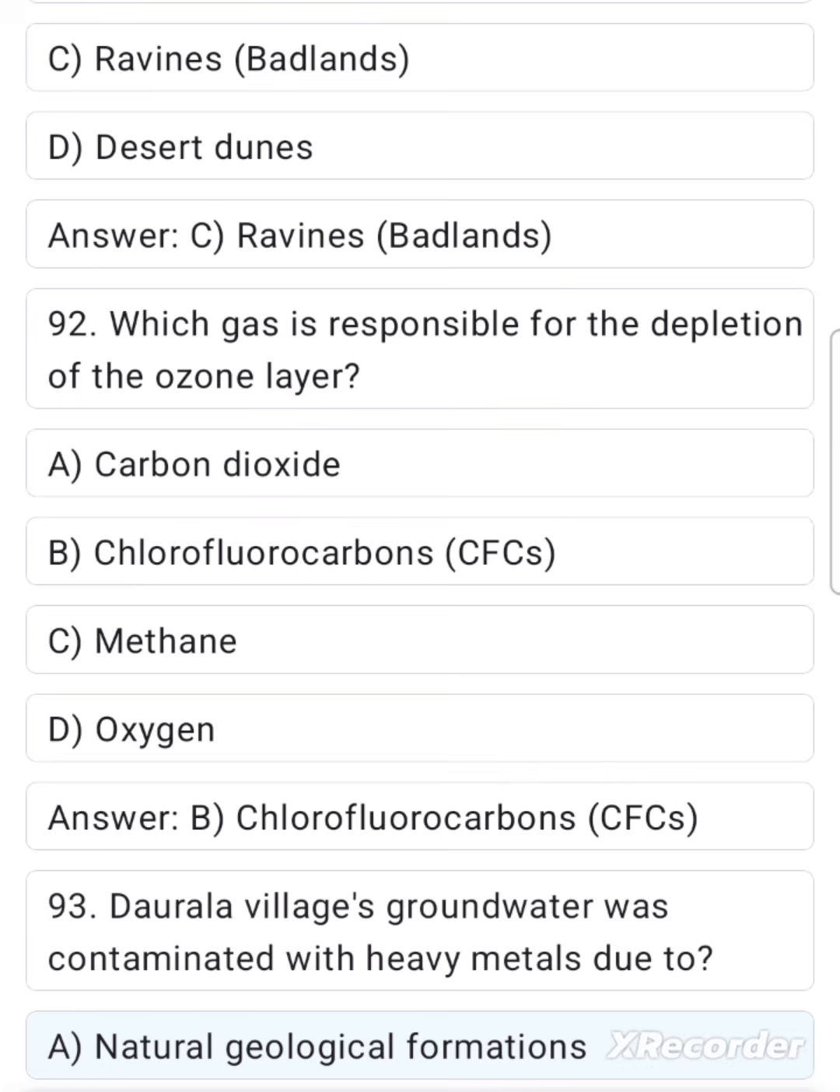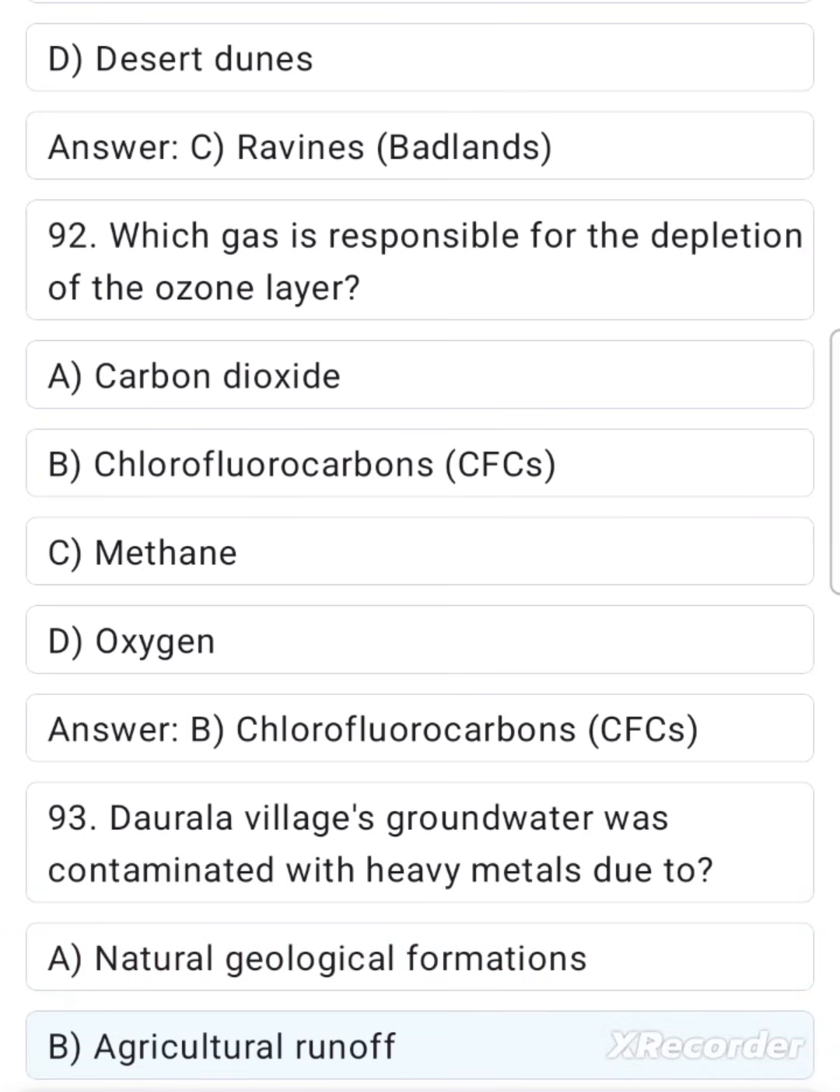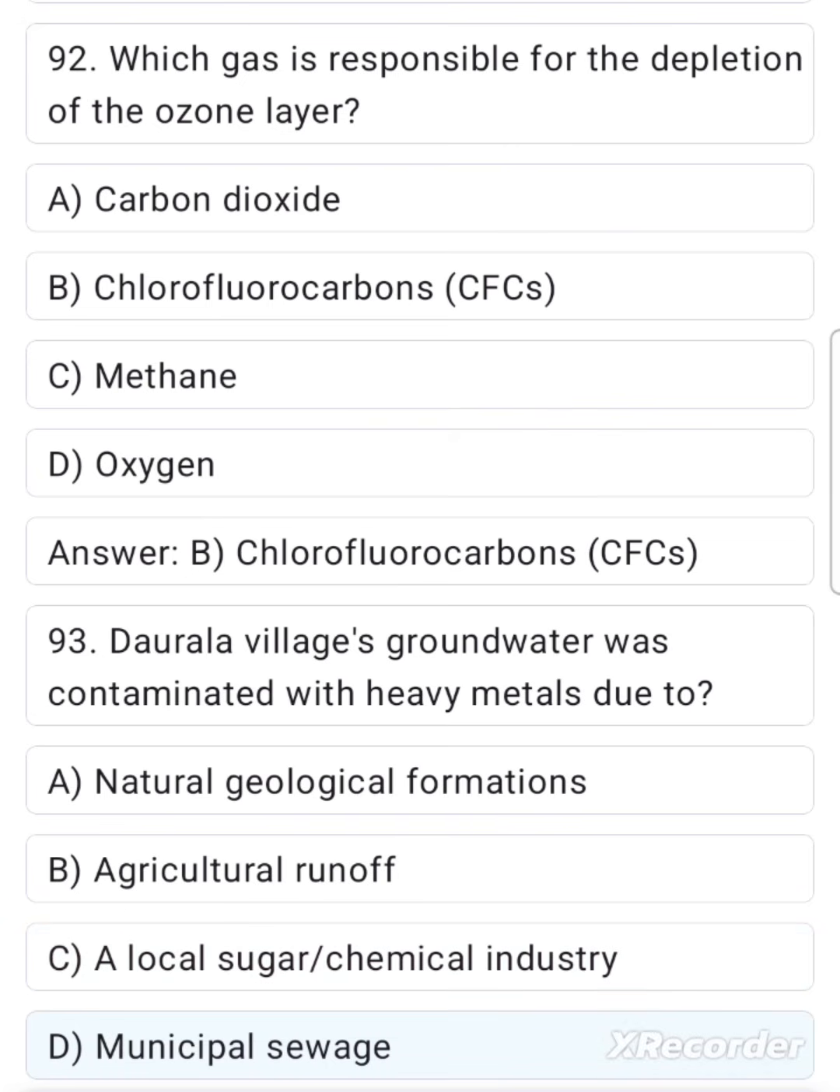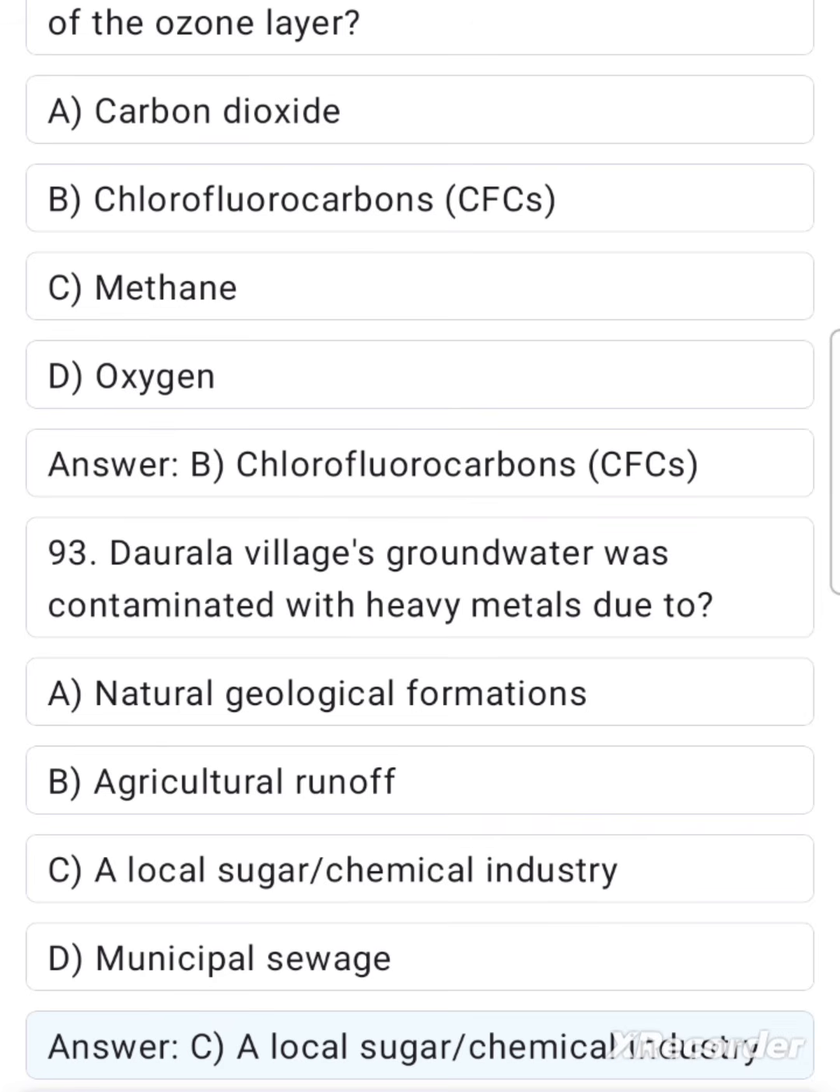93. Dorala village's groundwater was contaminated with heavy metals due to A. Natural geological formations. B. Agricultural runoff. C. A local sugar, chemical industry. D. Municipal sewage. Answer C. A local sugar, chemical industry.